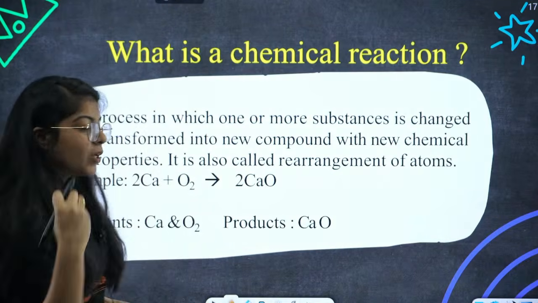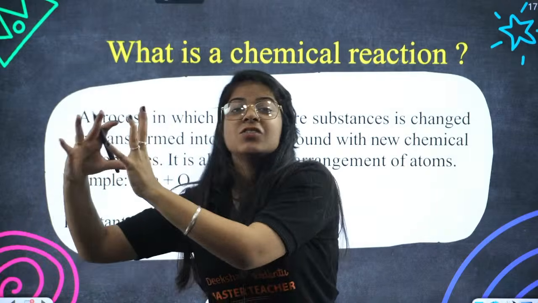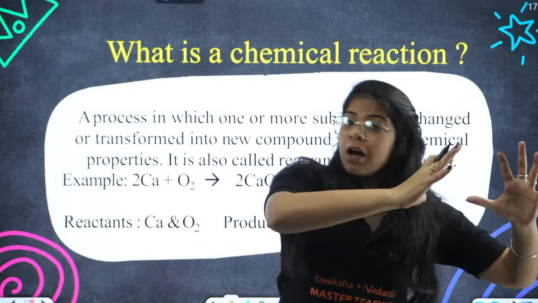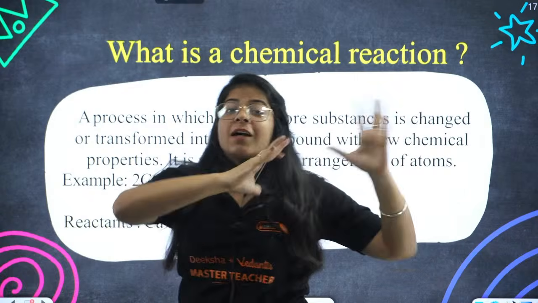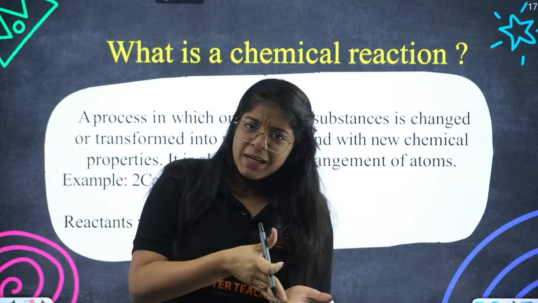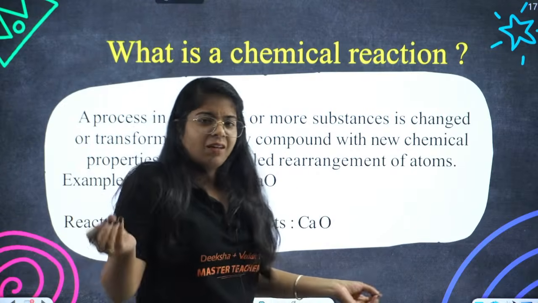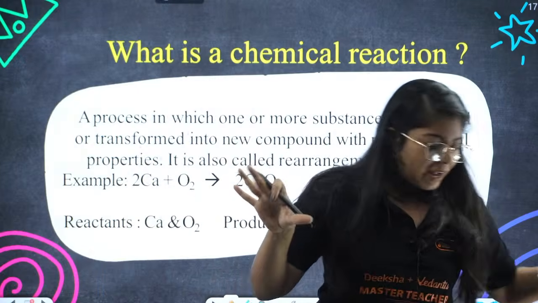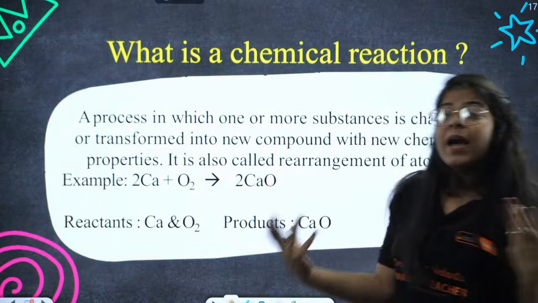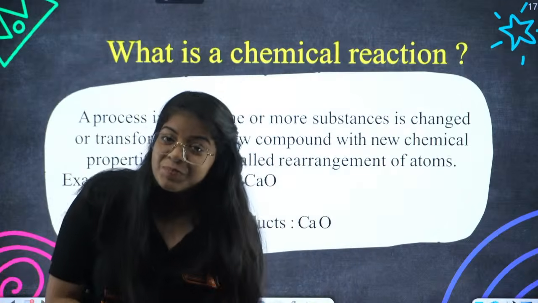And we talked about arrangement of atoms. So the arrangement of atoms on the reactant side is different, but now we heated it up and the rearrangement of atoms happened, and now the arrangement of atoms in chai is different. That is why it is tasting different than just the tea leaves. If you eat tea leaves, it will be bitter, kadwa, right? So that's why we do a chemical reaction, because it is helpful in our daily lives, correct?